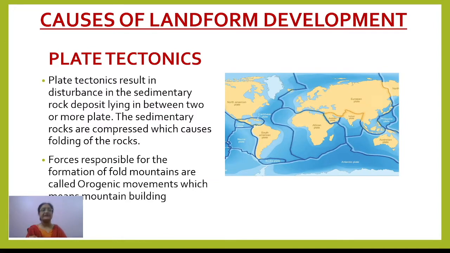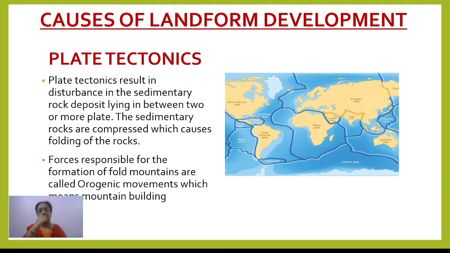Basically it is the movement which causes this. When two plates move towards each other and there are sedimentary rocks lying in between, it results in the formation of fold mountains. When the two plates move towards each other, they act on the surface made up of sedimentary rock.